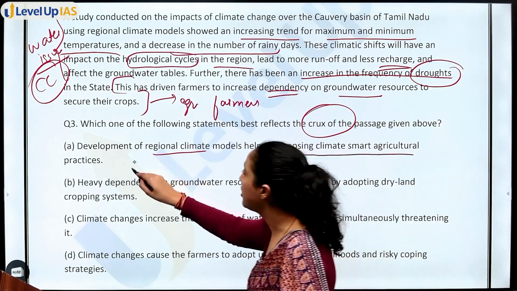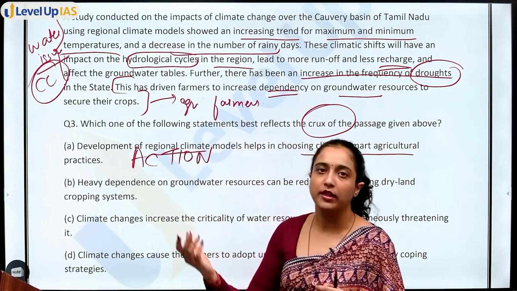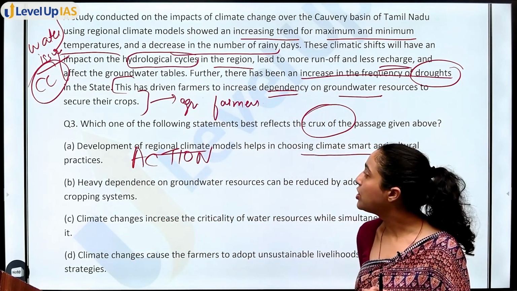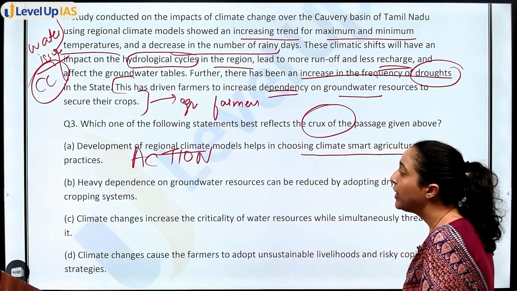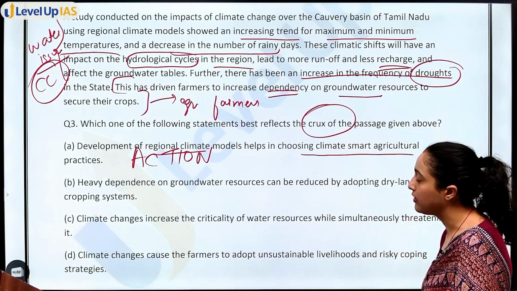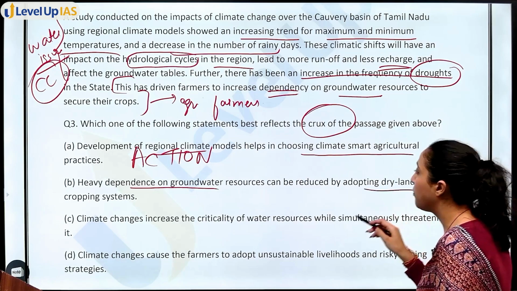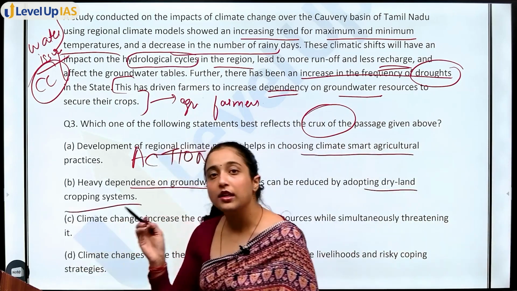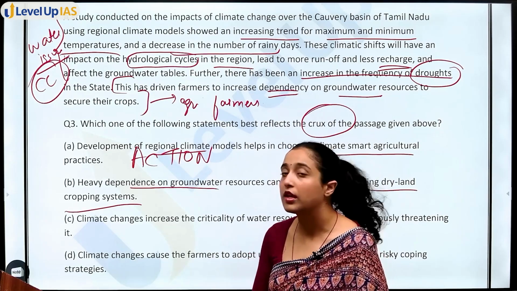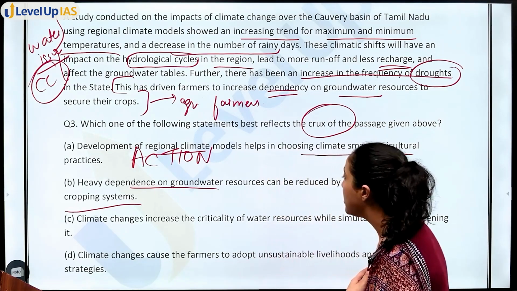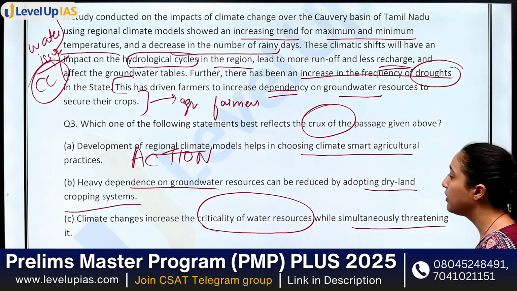This is an action. If I say which of the following should be an action to take to combat this problem, you will say development of regional climate models, so that farmers know which practice to follow. But this is an action, this is not the crux of the passage. Heavy dependence on groundwater resources can be reduced by adopting dry land cropping system. Again, it can be reduced, but it didn't ask how heavy dependence on groundwater resources will be reduced, it asked for the crux, okay? Climate change increases the criticality of water resources while simultaneously threatening it.